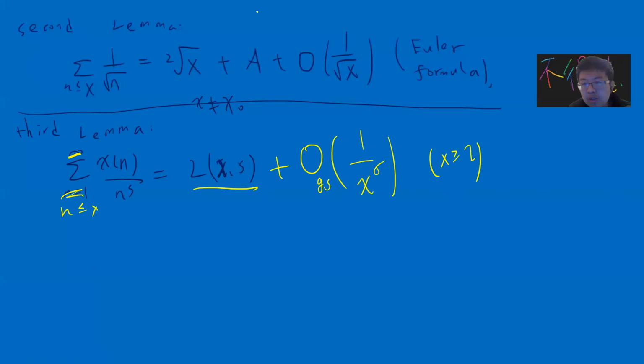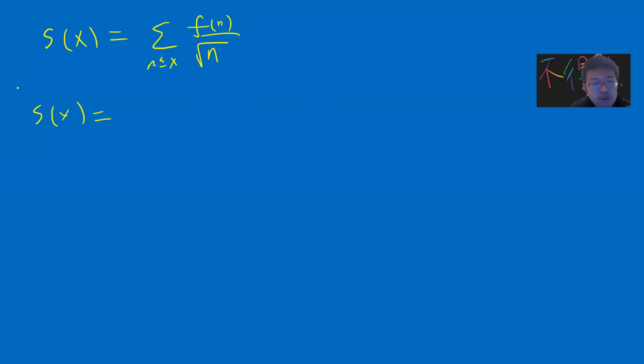Okay, so now we have everything that we can start to prove our theorem. Okay, so now let's consider S of x defined to be the summation of f of n over square root of n, for n less or equal to x. Okay. So you can write S of x in terms of, okay, so first we notice that if we take only the square terms, and since f of a square term equals 0, right?